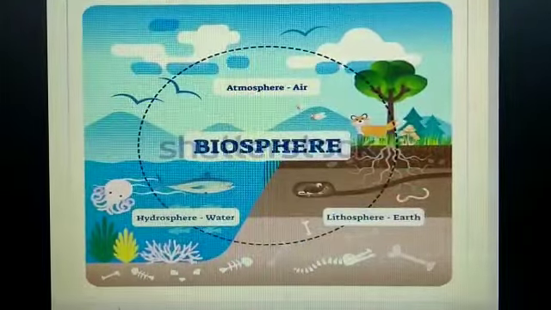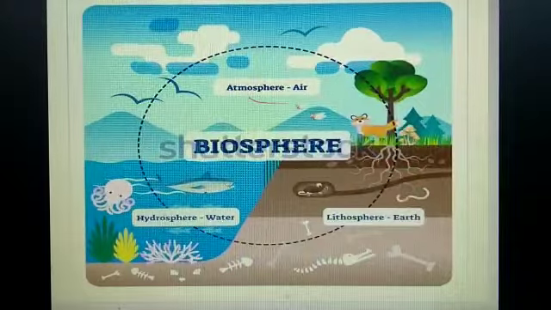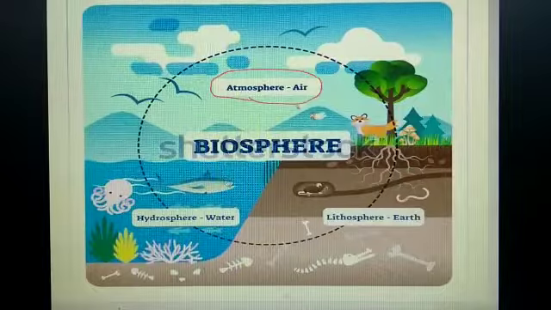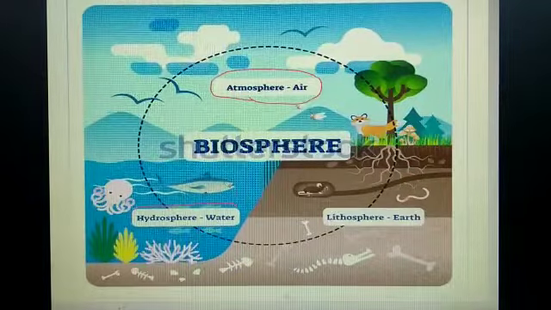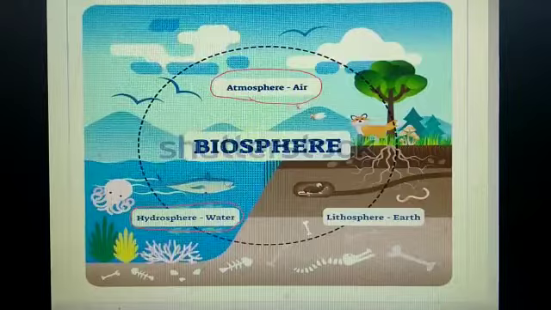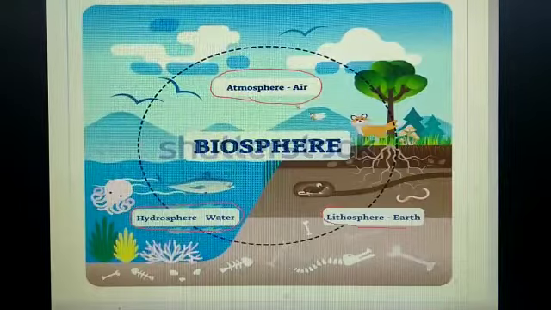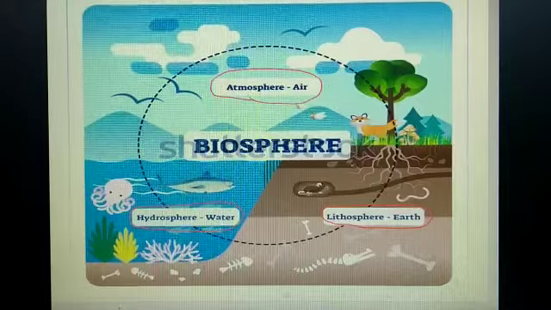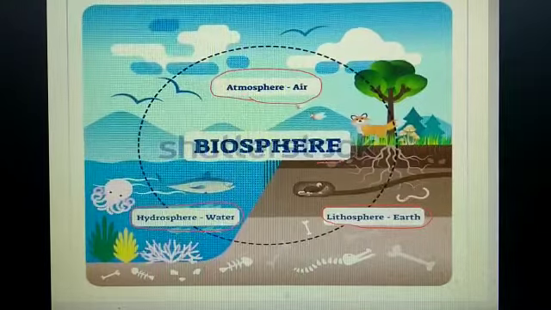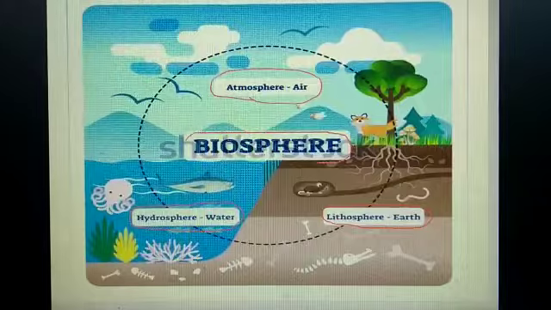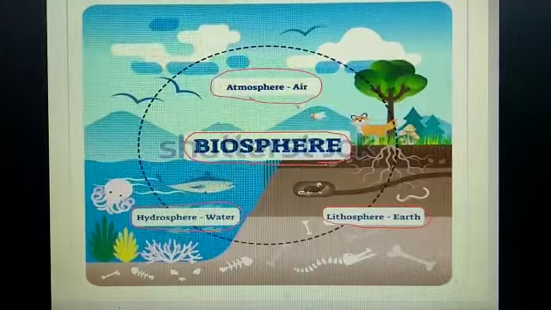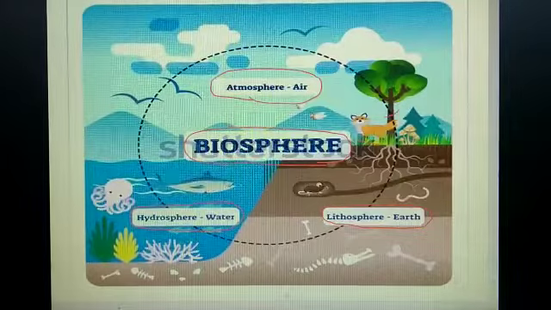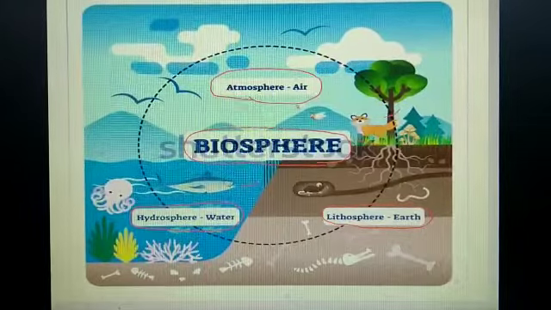Look here, we have the atmosphere, that is the layer of the air, then the hydrosphere, that is the water bodies, then the lithosphere, that is the land surface. Here of course it is written as earth, but it means the land surface. Then we have the biosphere, where all the living beings are found. This is the biosphere where the animals, trees, and fish are found.